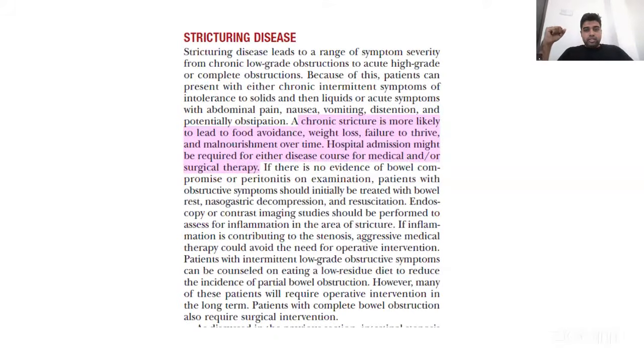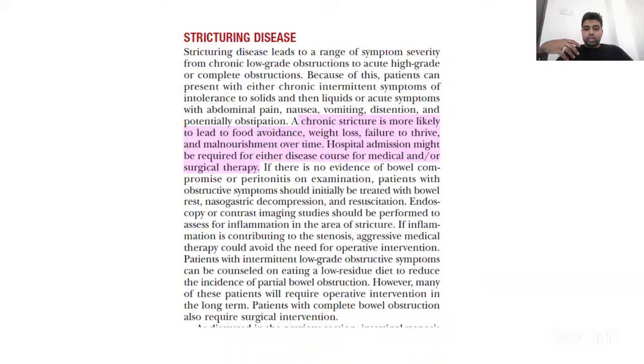So a chronic stricture is more likely to lead to food avoidance, weight loss, failure to thrive, and malnourishment over time. Yes, definitely that's what this patient has. Hospital admission might be required for either disease course for medical and/or surgical therapy. If there is no evidence of bowel compromise or peritonitis on examination, patients with obstructive symptoms should be initially managed with bowel rest, nasogastric decompression, and resuscitation.